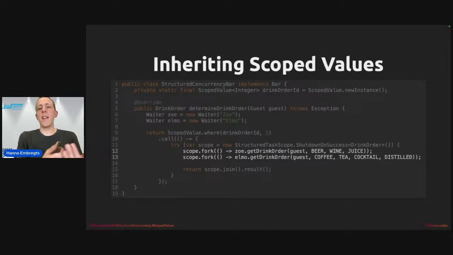And this is because, or let's explain it the other way around. If you would try this with a legacy thread management class like ForkJoinPool, for example, they don't support inheritance of scoped values because they cannot guarantee that a child thread forked from a parent thread scope will exit before the parent leaves that scope. It's the same thing with ExecutorService, by the way. But with structured concurrency, this can be guaranteed. It can be guaranteed that all child threads have finished before the parent scope is done. And that is the reason why we can safely use scope value inheriting here, because we can be sure that the values will not be accessed after the scope completes. I think it's very nice to see these two features work together here.